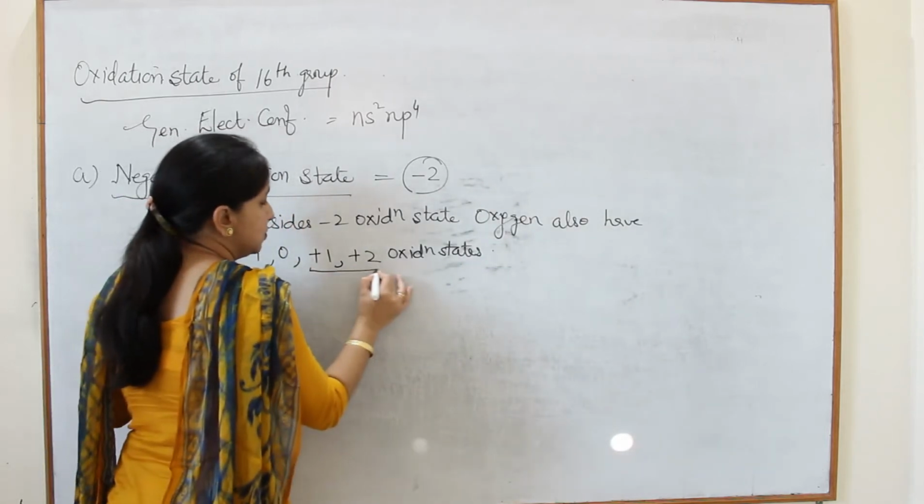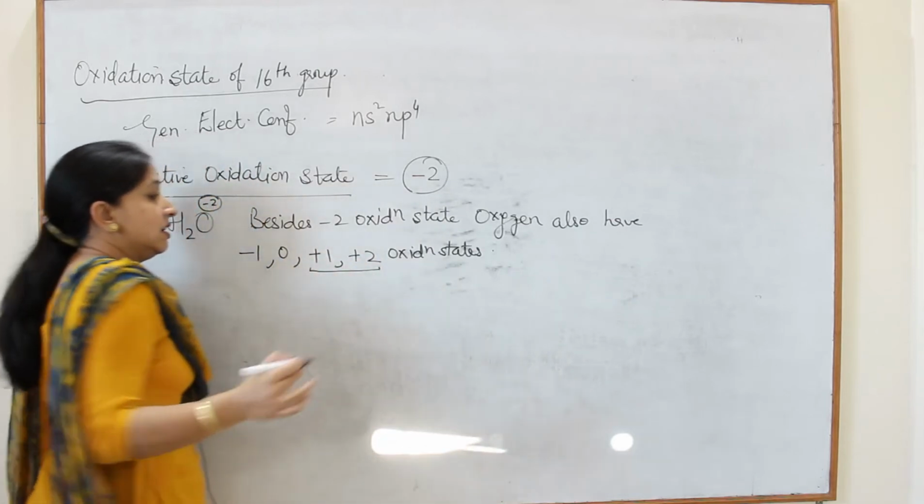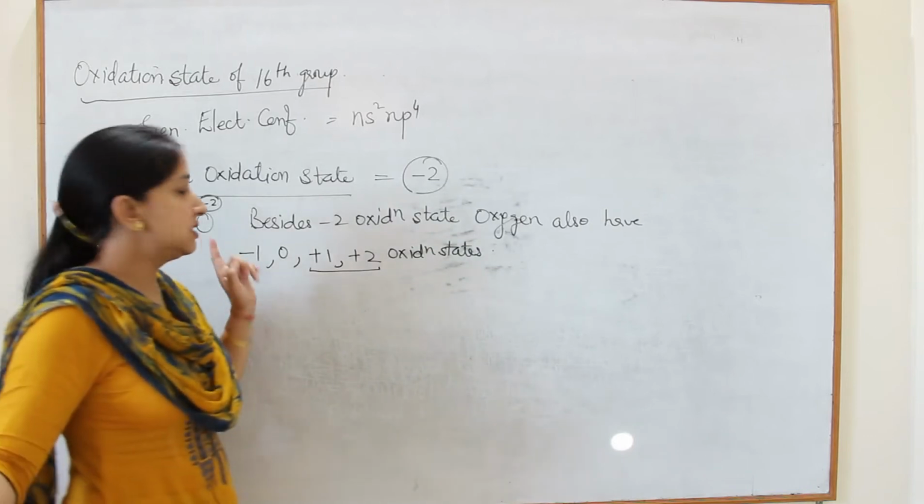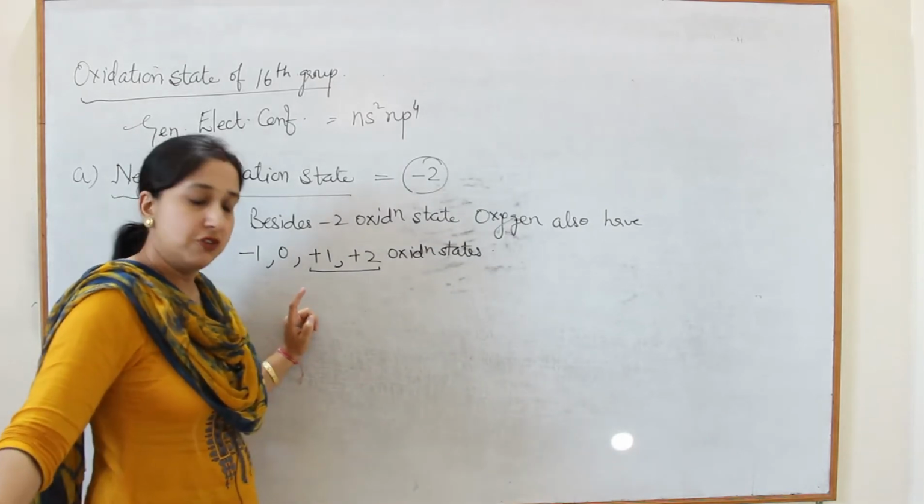+1 and +2 oxidation states occur in those compounds of oxygen in which it is directly bonded to fluorine.